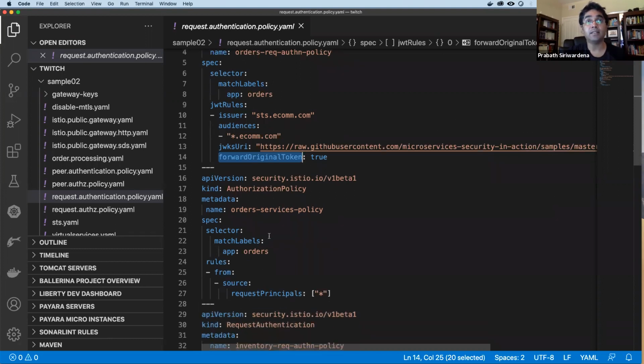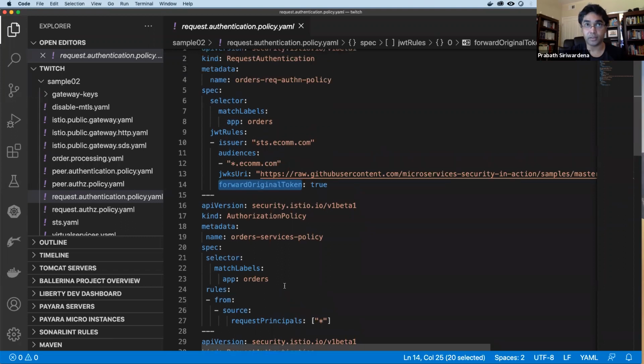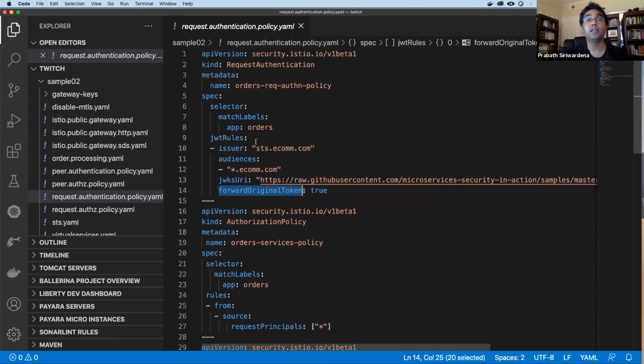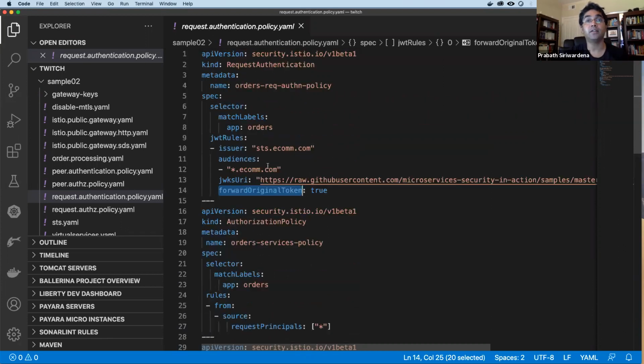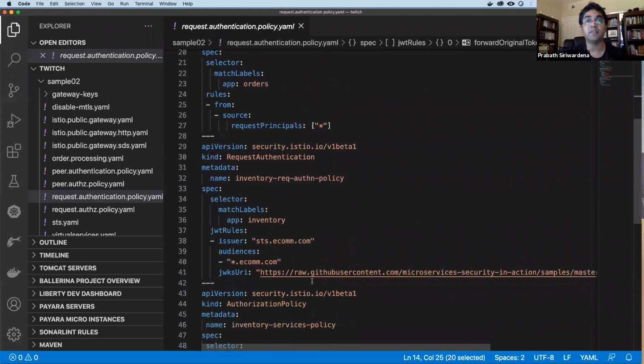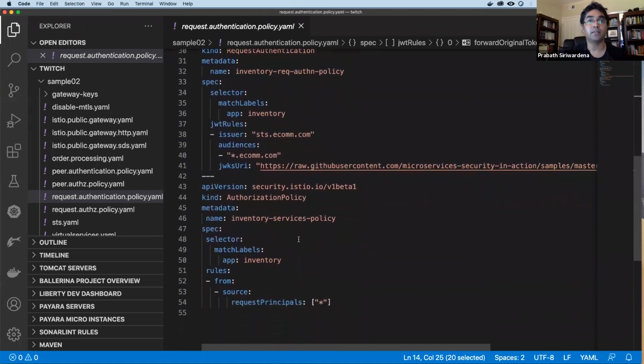But in either case, the authorization policy will check whether you have the request principals in the system. That means if there's no request principal, you cannot talk to the microservice. To populate the system with the request principal, you need to authenticate first, so you need to apply both the policies together. Even if you don't bring a JWT, you won't be able to access the service. The authorization policy will block that. So we have defined a request authentication and authorization policy for the orders microservice and also for the inventory microservice.